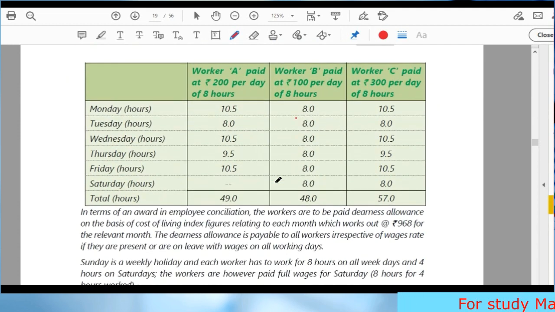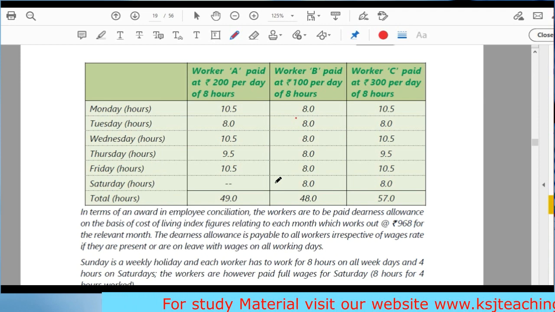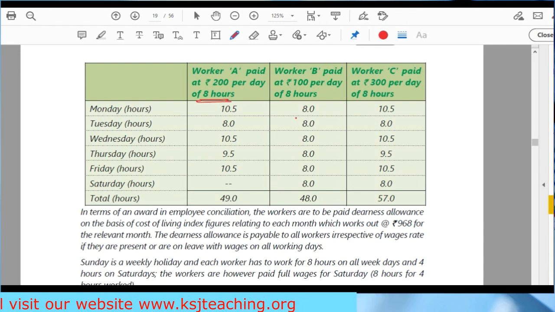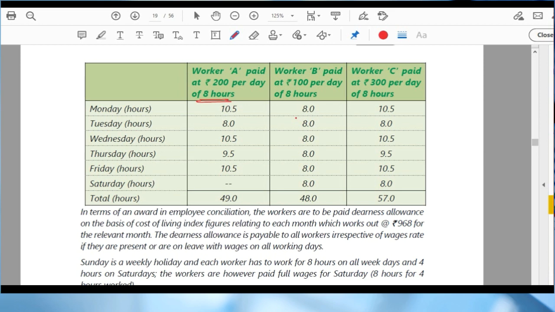Worker A is paid at rupees 200 per day for 8 hours, and worker A has worked this many hours on the individual days, Monday, Tuesday, Wednesday, Thursday, Friday and Saturday. Worker B is paid at the rate of rupees 100 per day for 8 hours.